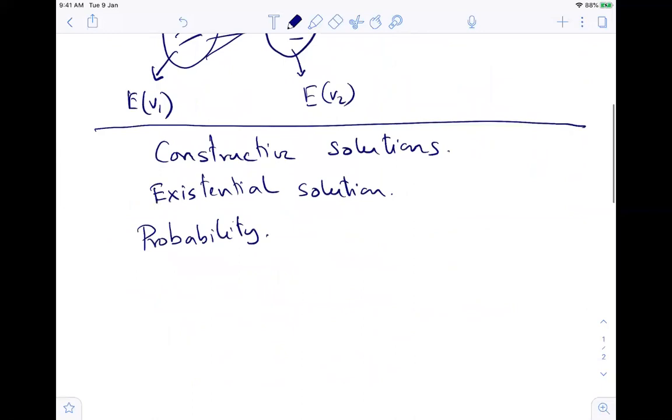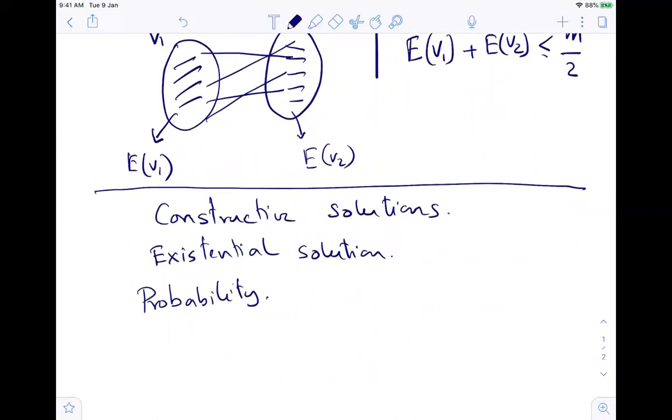The main idea is that if I can set up a random experiment and prove that the probability that a particular kind of structure exists is strictly greater than 0, what does it mean? It means that such a thing can happen.